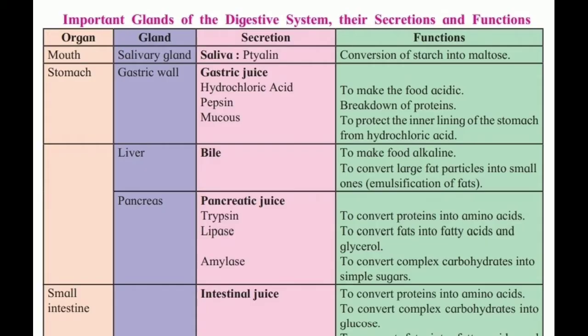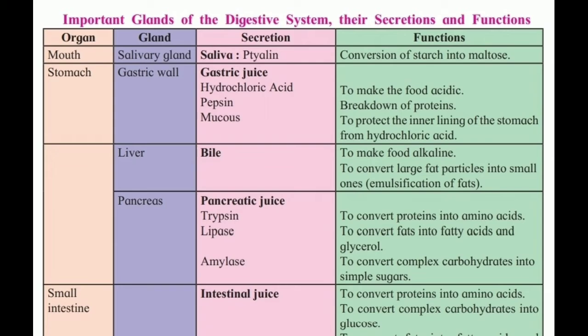These are the important glands of the digestive system, their secretions and functions. Now in the mouth, the salivary glands release saliva. Saliva consists of ptyalin, and its function is to convert starch into maltose.